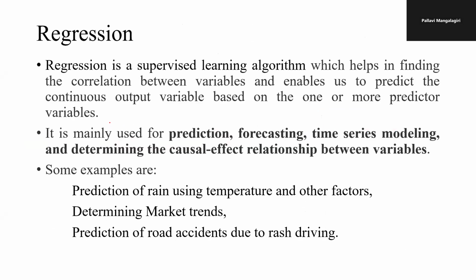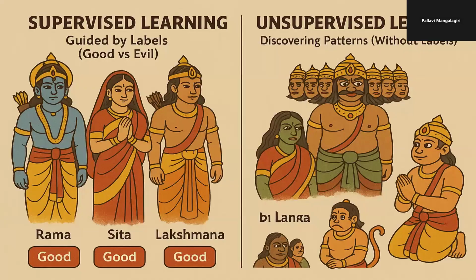Let me just showcase you the image. See, these are the labels, good versus evil. One is the good, another one is the evil. Like that, we have classified all the labels according to the clustering.